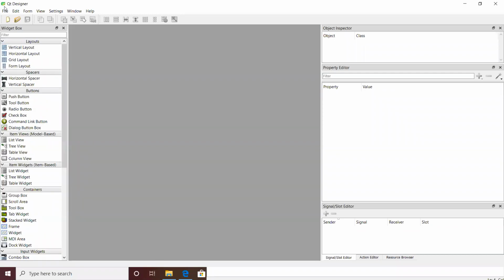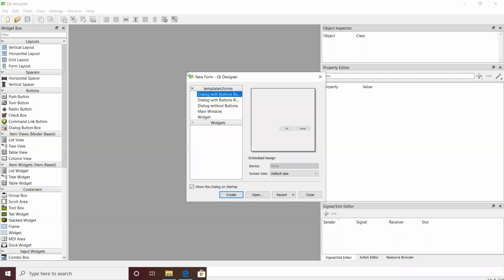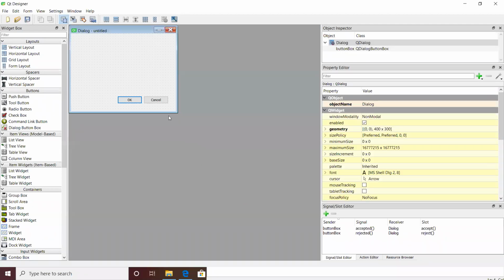Maybe we can start with a small one. I'm going to start with that small dialog box over here. The dialog box is a simple one with OK and Cancel buttons.